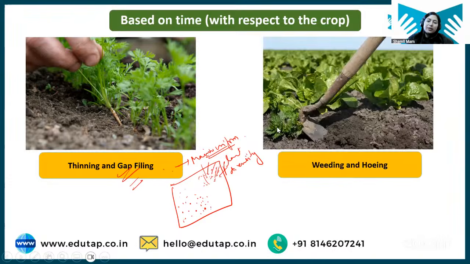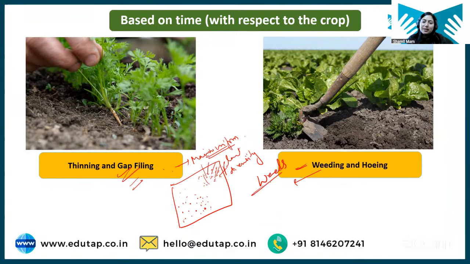Okay, next is weeding and hoeing. So students, what is this weeding and hoeing? Weeding is basically removal of unwanted plants from the field. Along with the crop plants, there are some plants which are not wanted, which are not required in the field, and we need to remove these unwanted plants, which are called weeds.